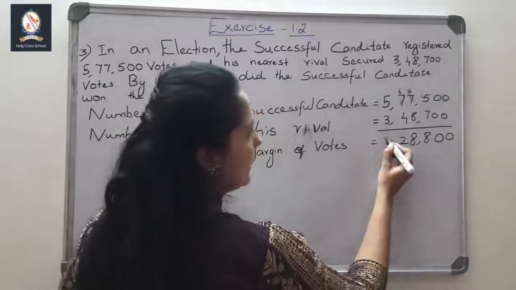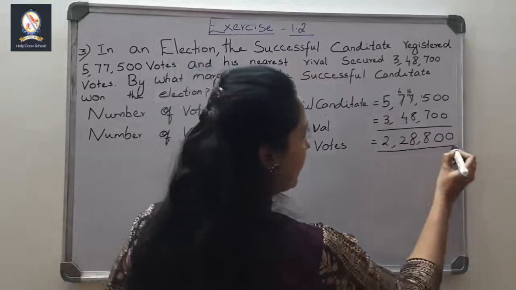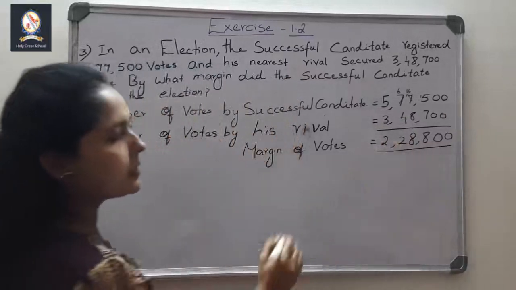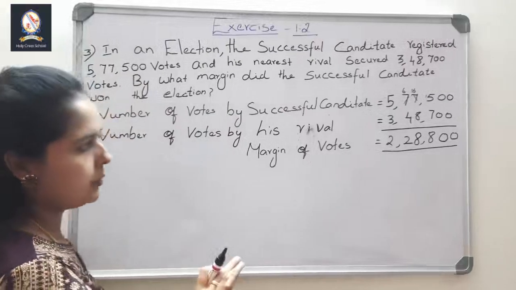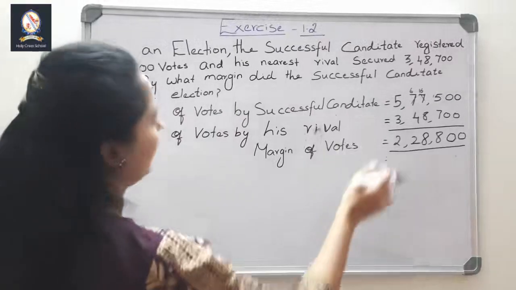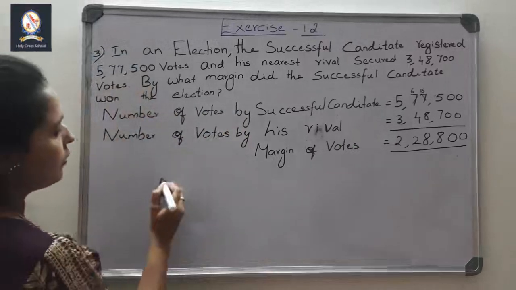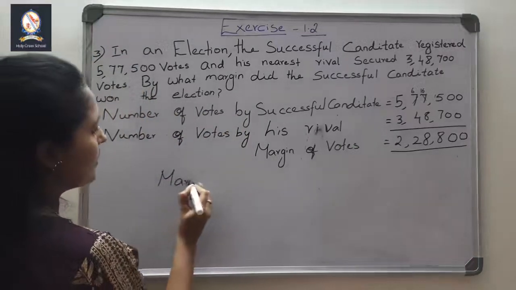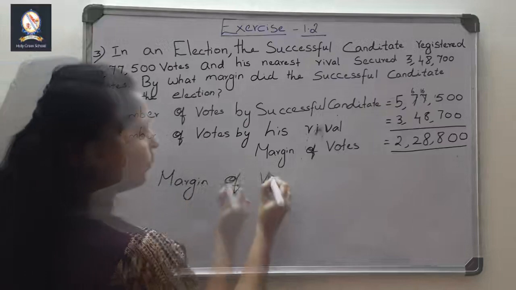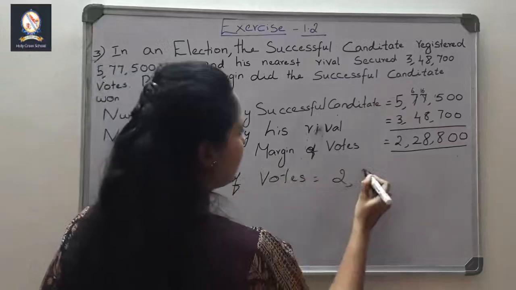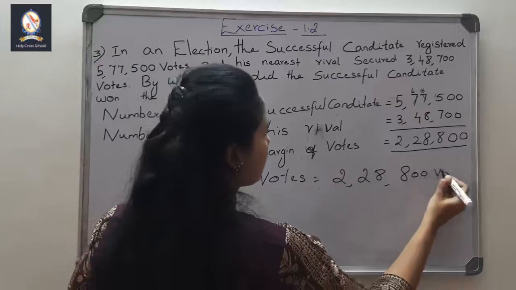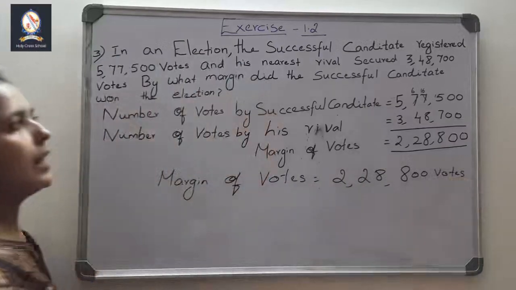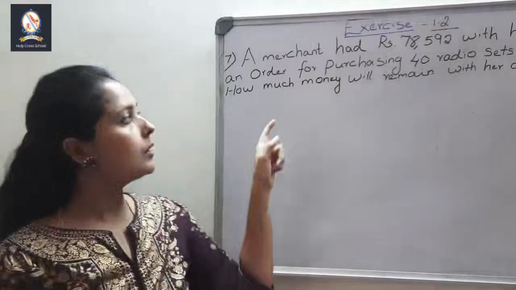5 minus 3, 2. Remember, I never omitted that commas. Always place the commas in the appropriate position. Okay, then it is easy for you to solve it. Now, so margin of votes is how much he got? So margin of votes is equal to 2,28,800 votes. Okay, so this is the answer. Come for the next sum. Look at the next sum.